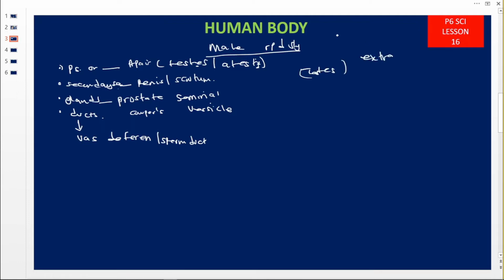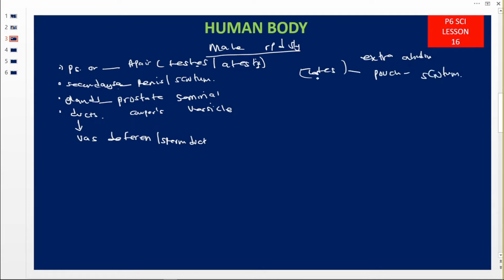From the previous lesson, we said that the primary sex organs in females, the ovaries, are found inside the lower abdominal cavity in the pelvic region. But the testes are found outside, so they are extra-abdominal, and they are embedded in a pouch, and this pouch is what we call the scrotum.